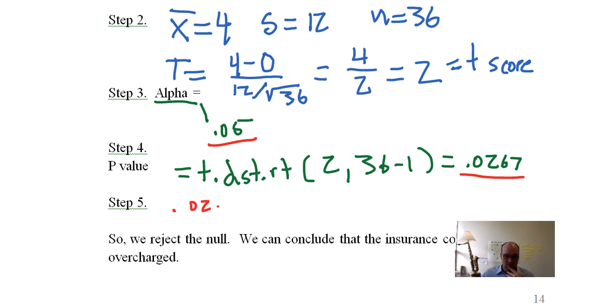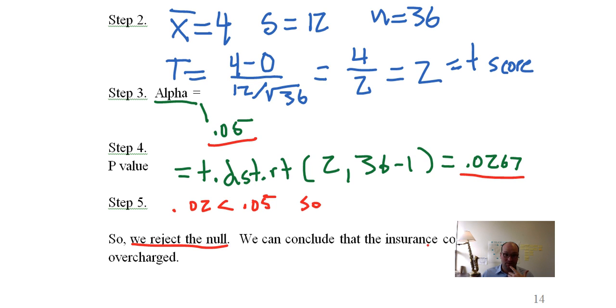Well, 0.0267 is less than 0.05. So here it is. So we reject the null hypothesis. Okay, I'm not going to write that again. So we can conclude that the insurance company was overcharged.